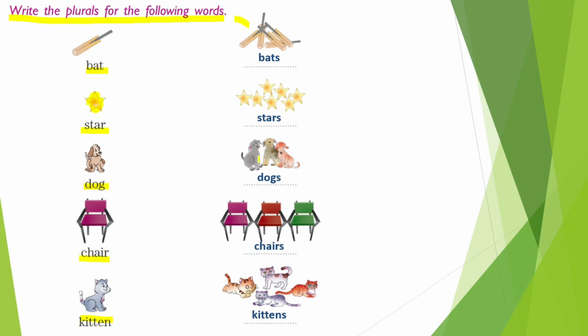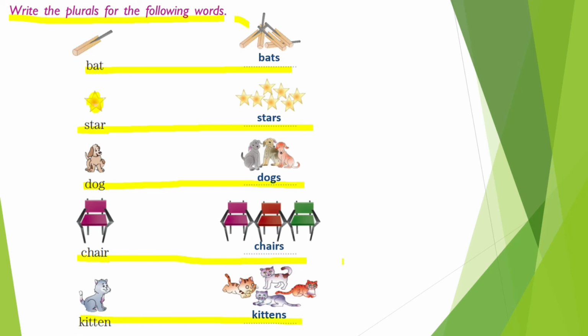Alright children, now I hope you have understood how to write plurals. Let's read all these things once again. Bat, bats. Star, stars. Dog, dogs. Chair, chairs. Kitten, kittens. Alright, let's move on to the next exercise.